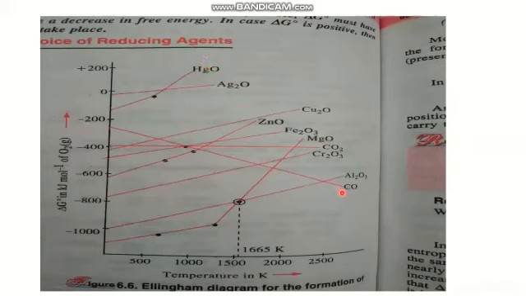Can you see here? Formation shows a downward trend. This is quite expected because delta S naught tends to increase during the reaction as is evident from the chemical equation. Therefore, delta G naught is likely to become more negative with a rise in temperature. From all these graphs, we came to know that any metal oxide with lower delta G naught value is more